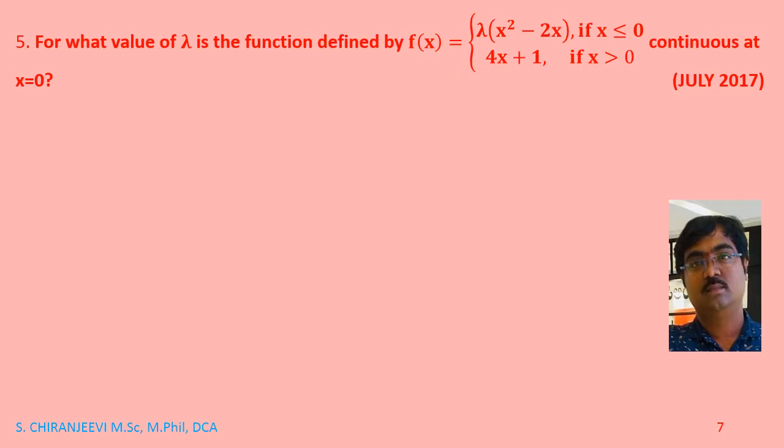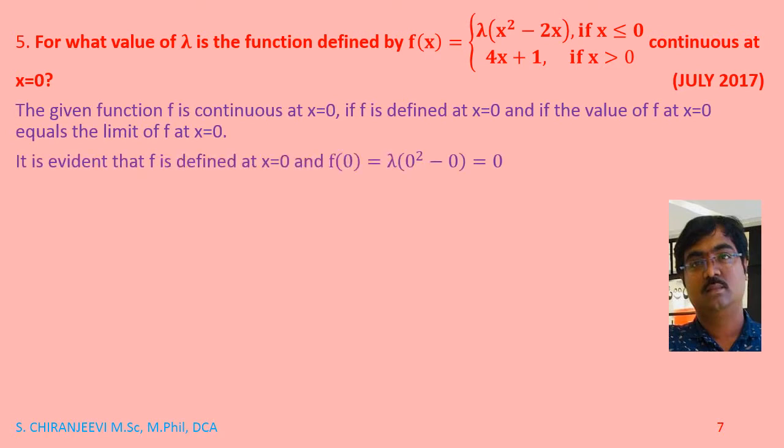Next problem: for what value of lambda is the function defined by f of x equals lambda into (x square minus 2x) if x less than or equal to 0, and 4x plus 1 if x greater than 0, continuous at x equal to 0, which was asked in the year July 2017. So now we find f of 0. f of 0 will be lambda of 0 square minus 0, equals 0. So now we take LHL equals RHL equals the function value.